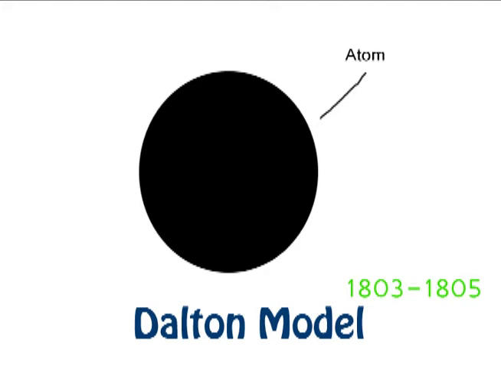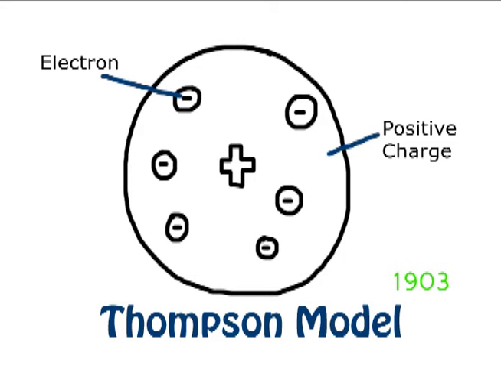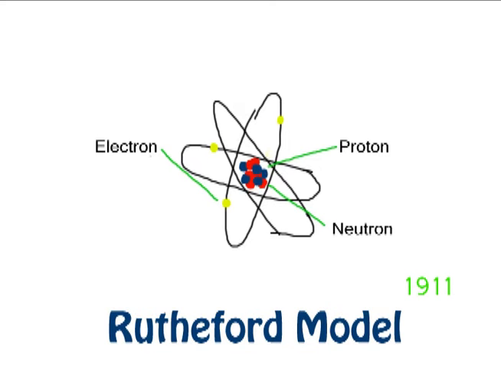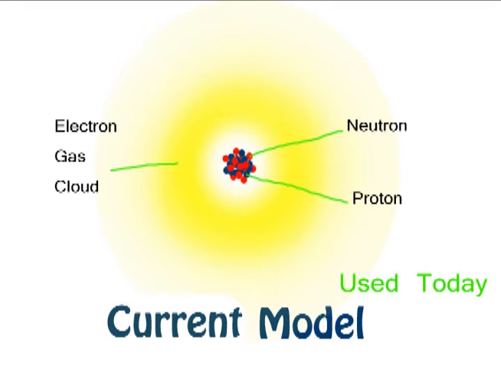Dalton viewed the atom as a kind of marble. He believed that they were indivisible and indestructible. Thomson's model, or the Plum Pudding model, has a big ball of positive charge with a bunch of electrons inside of it. In Bohr's model, the electrons move in circular orbits at fixed distances from the nucleus. In Rutherford's model, there is a small, dense, positively charged nucleus. The electrons move around the nucleus. The current model shows the protons and the neutrons in the nucleus. However, there is a cloud of gas around them. This shows that the electrons could be anywhere in this cloud of gas, however they are moving around.